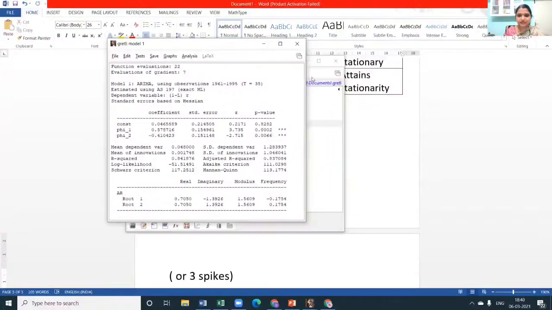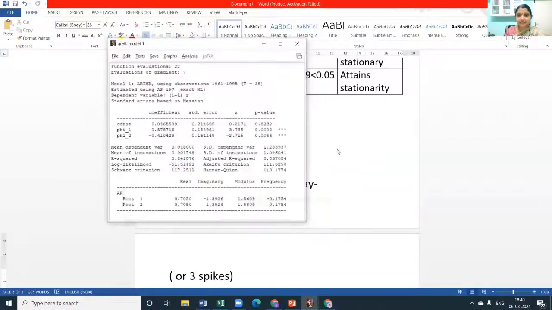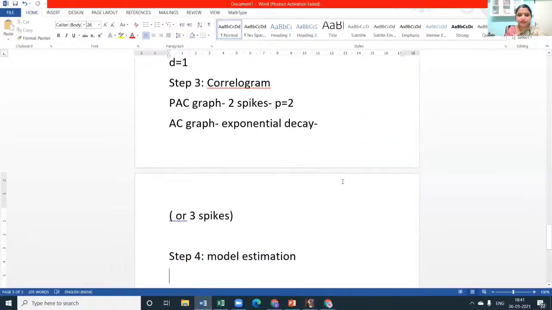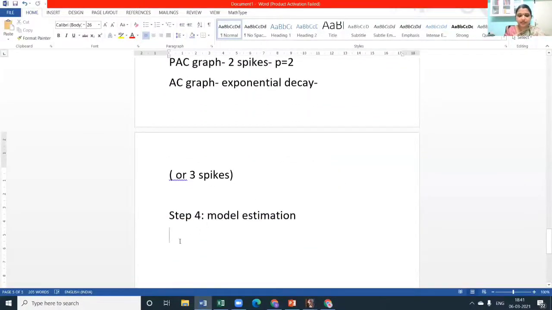Let me just fix it. I'll just show how to write it, how to present it in our paper. So to estimate the hypothesis model, what is our hypothesis model? To estimate the model, DEL, ARIMA 210, right? 210 is what we require, ARIMA 210. So what is our hypothesis model?